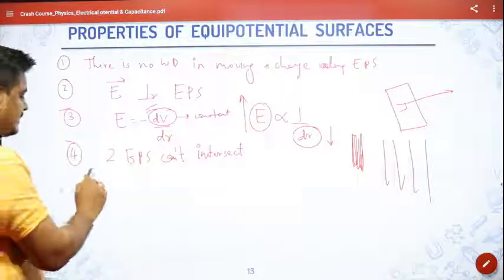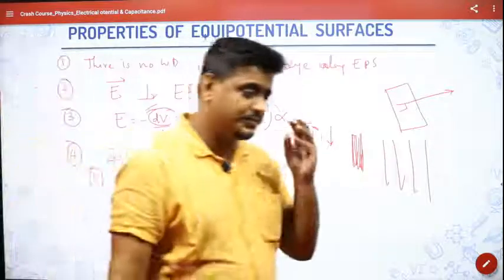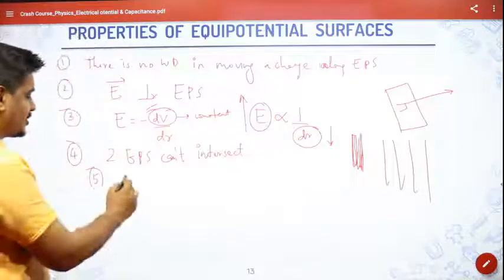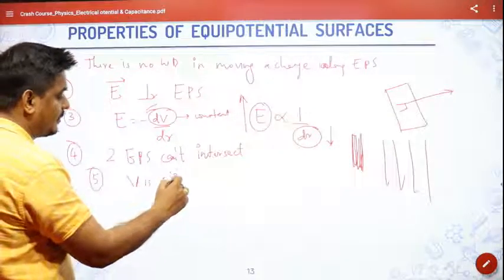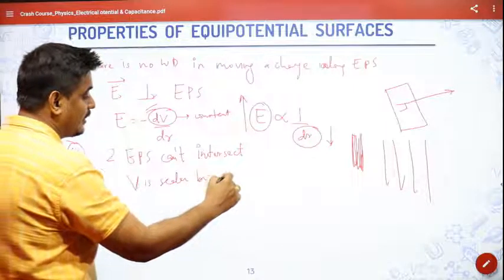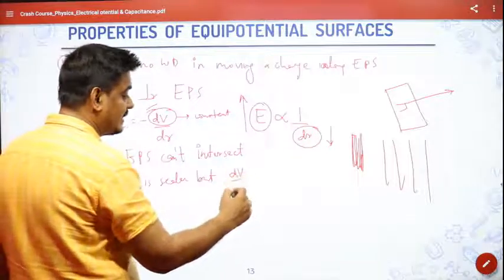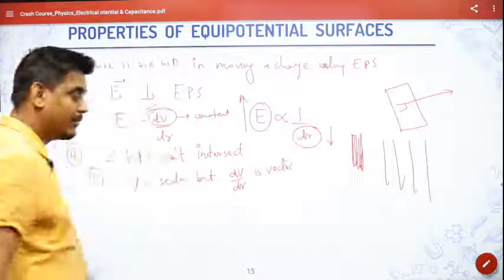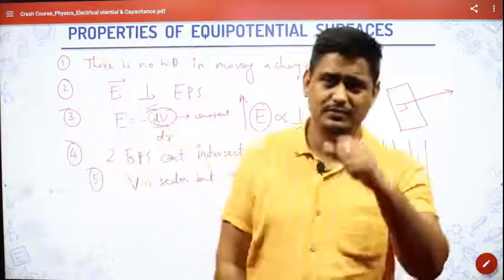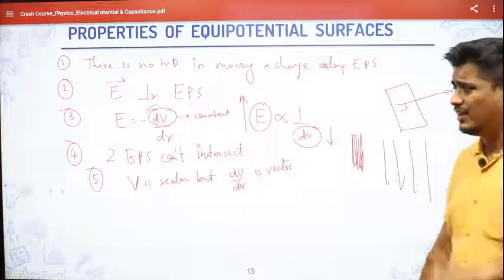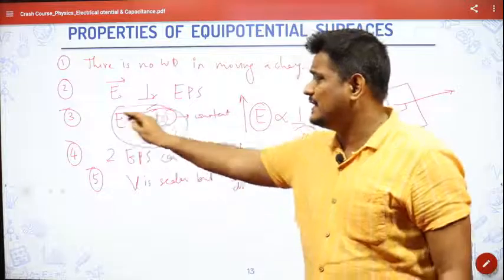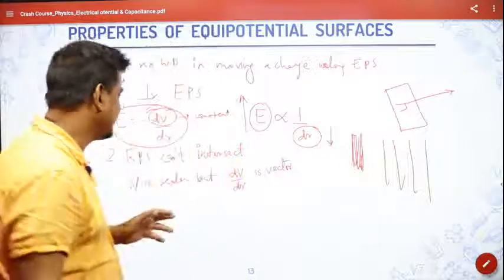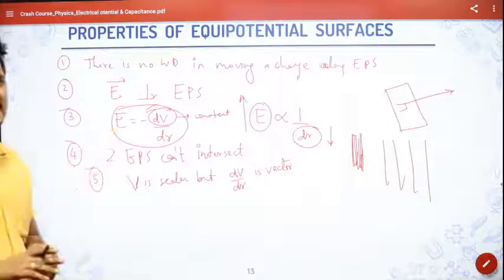The next thing is, we know very well that electric potential is scalar. I told this point already. So electric potential is scalar, but this dV by dr, that is electric potential gradient, is vector. I hope you know why. Because dV by dr represents electric field. One more thing. From this point itself, I can take one more thing. That is E is equal to minus dV by dr is there, no?